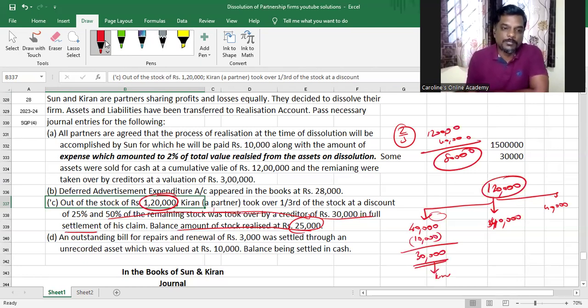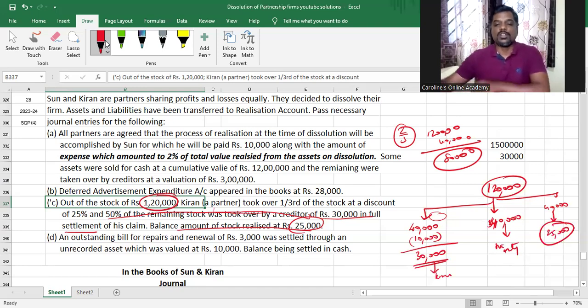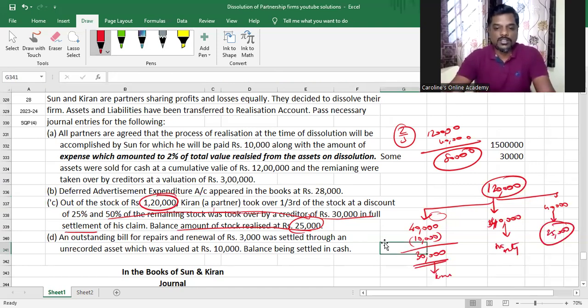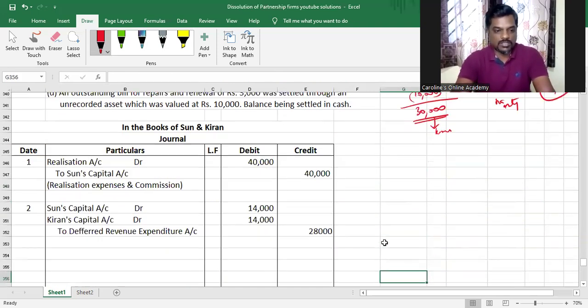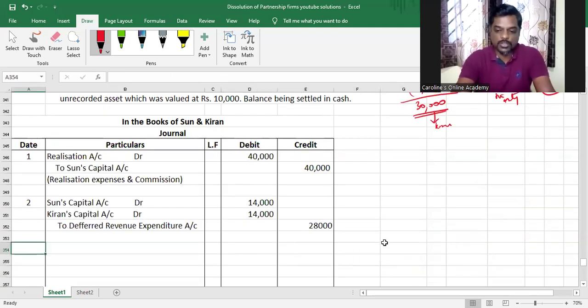Taken over by Kiran. This 40,000 was taken over by the creditor in full settlement. So no entry for this. This 40,000 was sold for rupees 25,000. So this was sold in the bank. Understood or not, my dear children? This is why I like sample paper questions. It teaches you the concept.